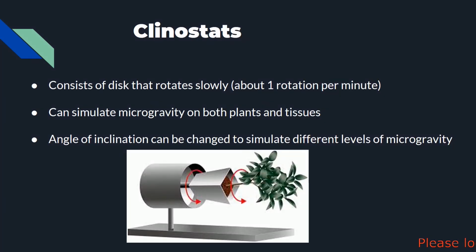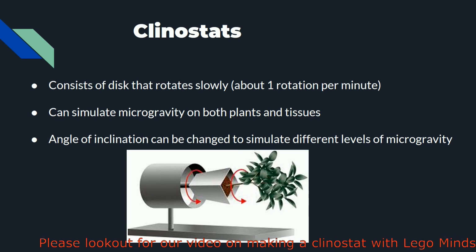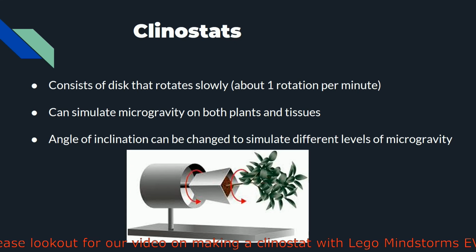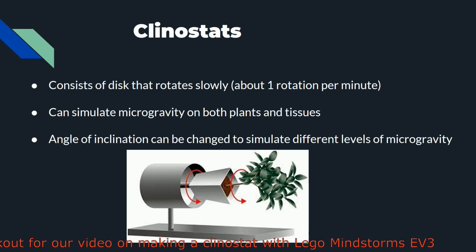Clinostats are perhaps the most widely used and feasible method of simulating microgravity. They consist of a disk that rotates slowly along an axis. The slow horizontal rotation causes the cell or cells in the sample to be unable to adapt to the gravitational pull at a given point, which creates an effect of microgravity.